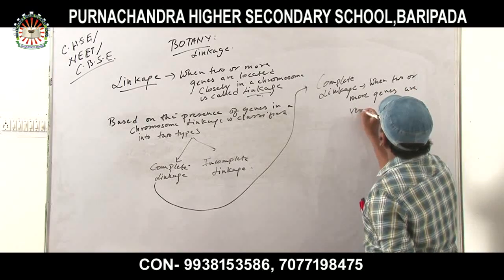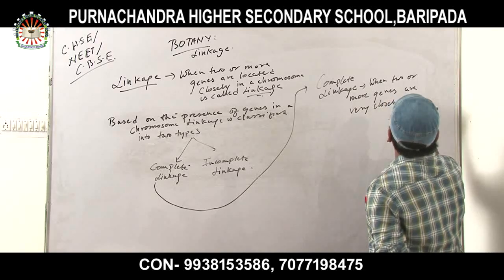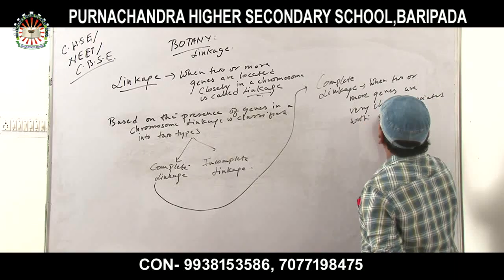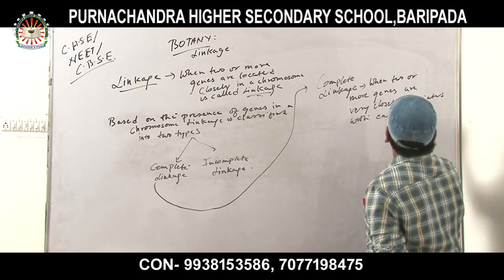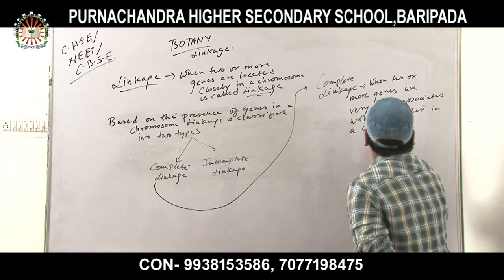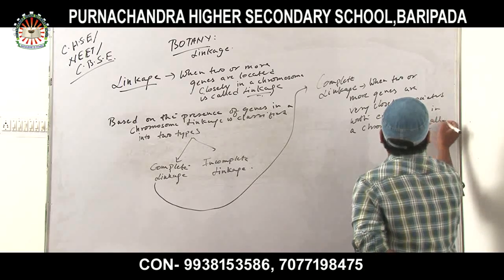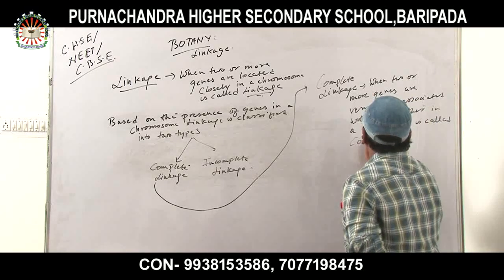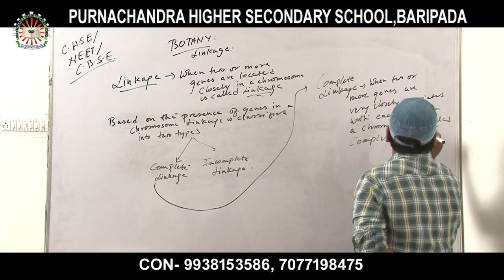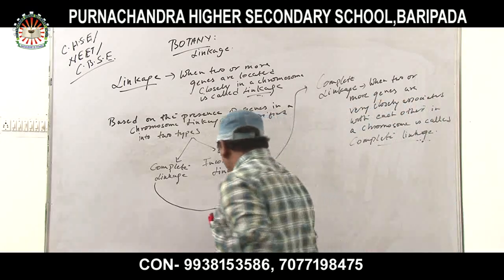When two or more genes are very closely associated with each other in a chromosome, it is called complete linkage. So I am showing you the diagram.